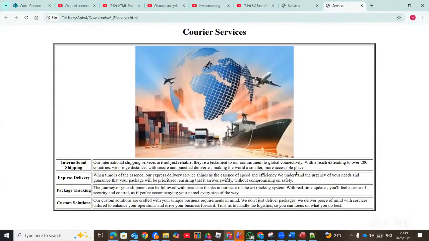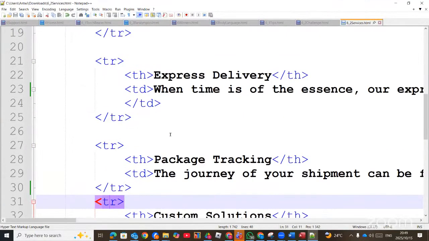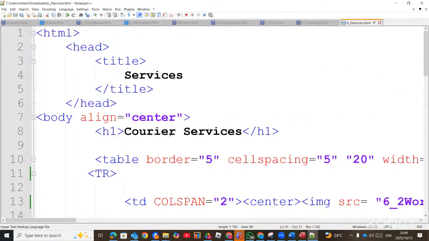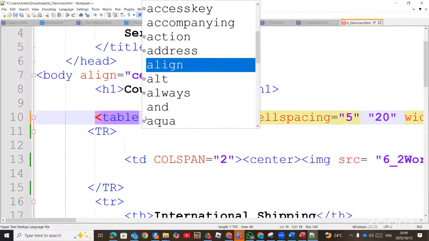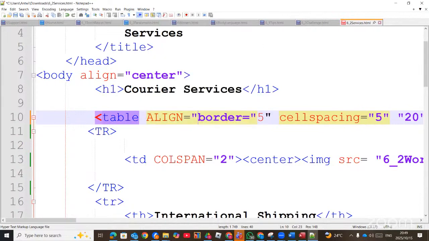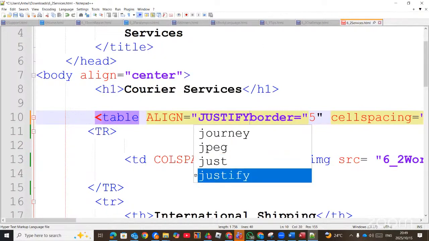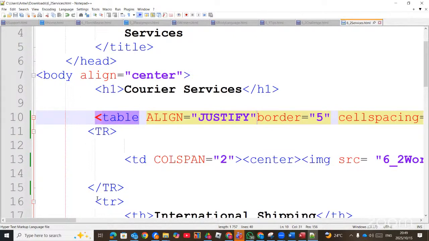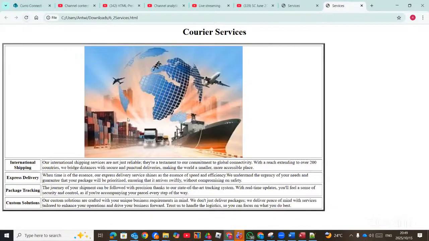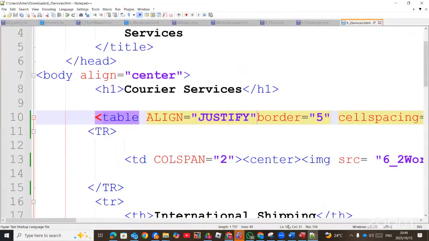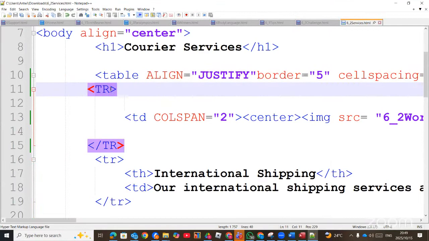So we can justify them also. From the rows, we can justify them, like a line or maybe from the table. We can say align equals to justify. The table will be justified, and then the text, which is inside the TR, must also be justified properly.